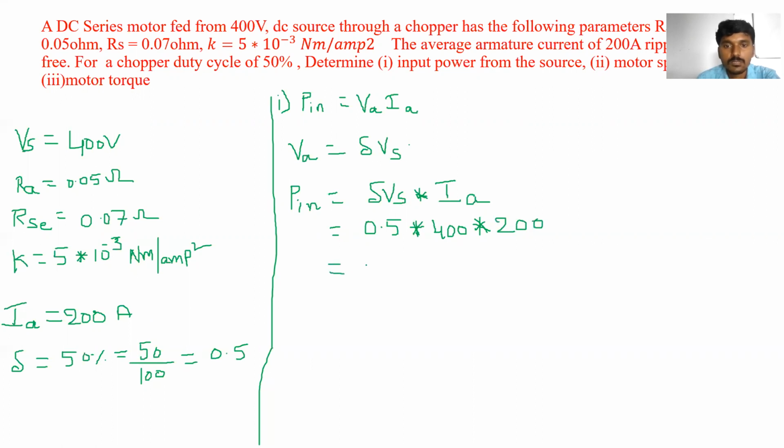So what is the value of this one? Can you calculate? 40,000 watt. Yes. Also we can write 40 kilowatt. Means the input power we are applying to the separate DC series motor is 40,000 watt. Okay, so we got this one.